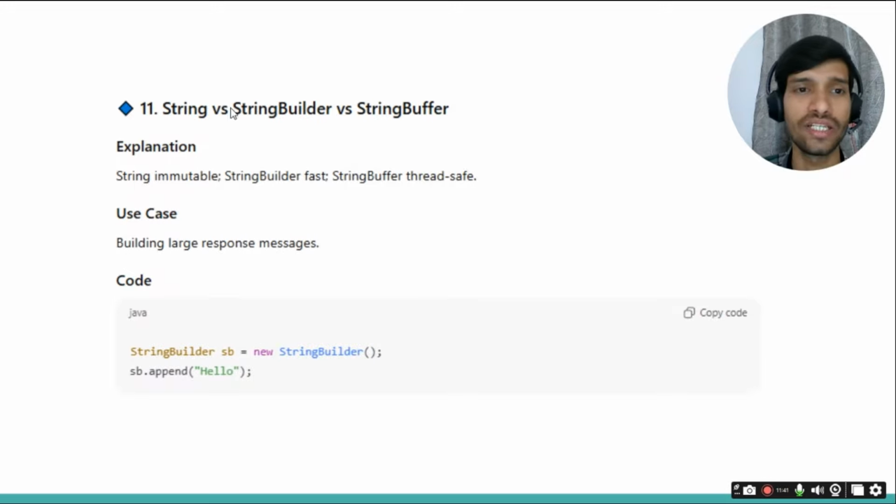Then, what is the difference between String versus StringBuilder or StringBuffer? If you are experienced, then they can ask in a different way.